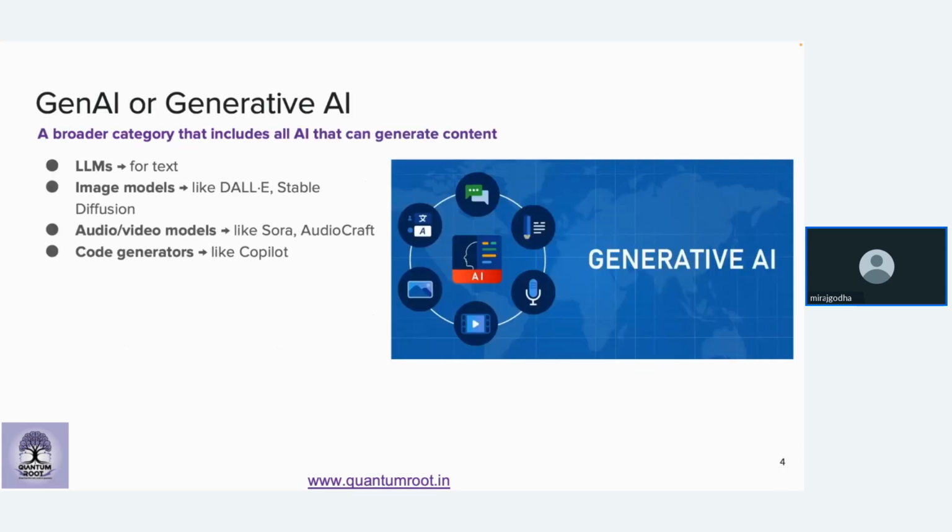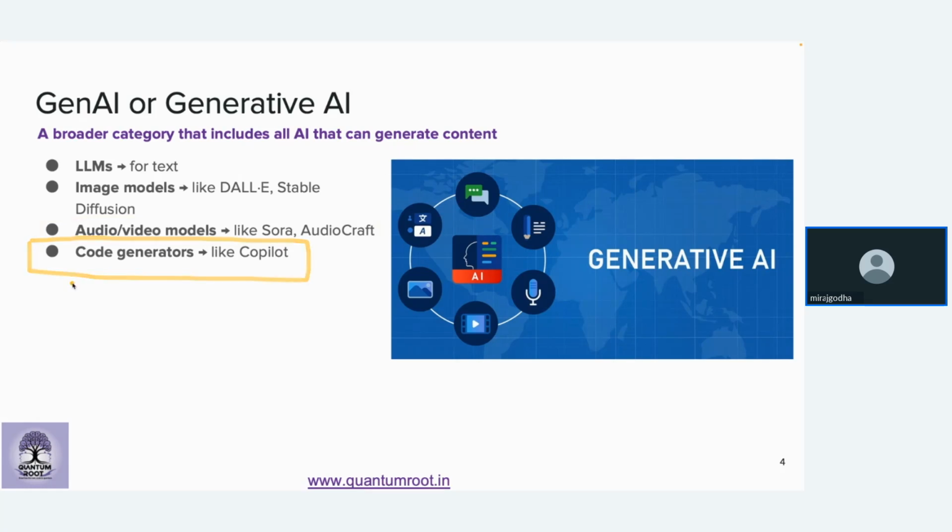Generative AI models could be of multiple types. One could be large language models, like the earlier versions of GPTs or Gemini. They could be image models like stable diffusion models, DALL-E, or many similar things. They could be audio and video models like Sora, AudioCraft, and many more in the world these days. They could be code generation models, something like Copilot or the code generation from OpenAI.